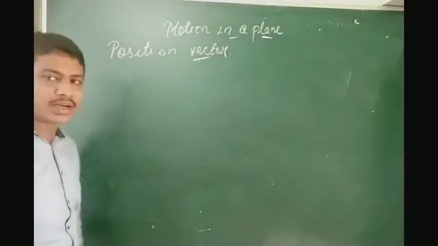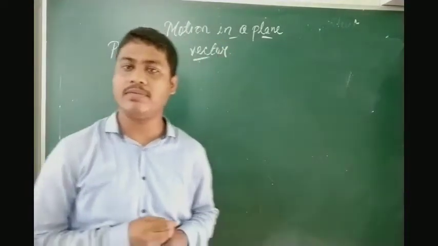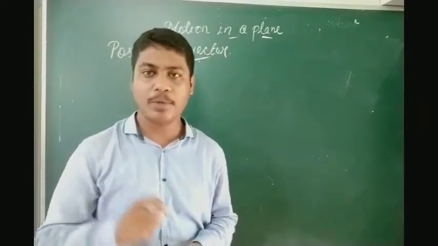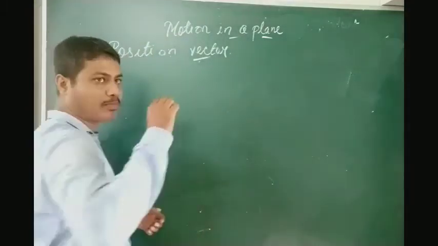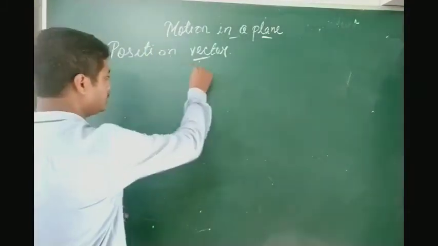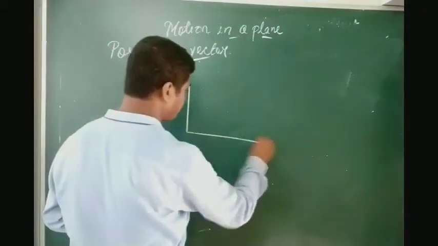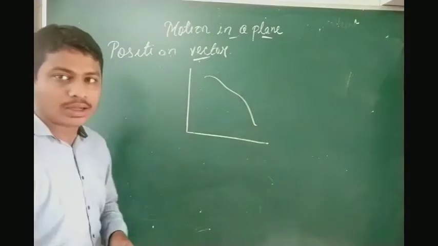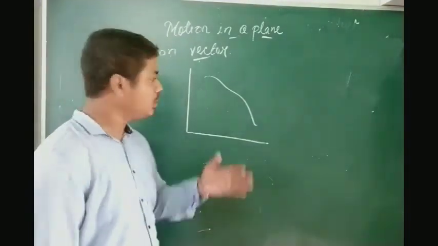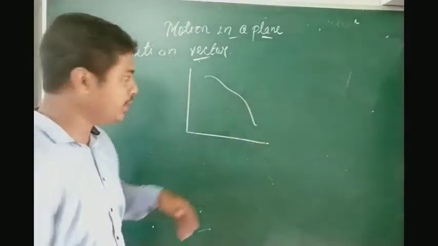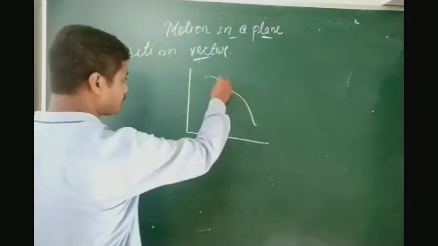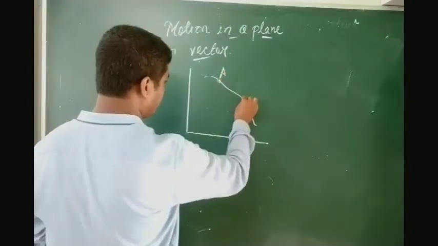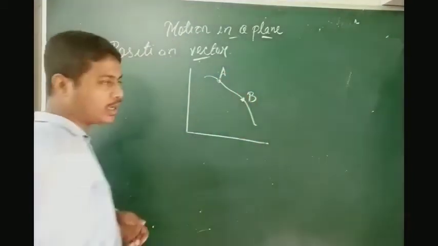The position vector, we have already discussed, is a vector starting from the origin up to the point that we have taken. For the motion in a plane, plane means two-dimensional motion. Suppose there is a path. We need to find the position vector of this path. Suppose I consider this point as point A and this point as point B.